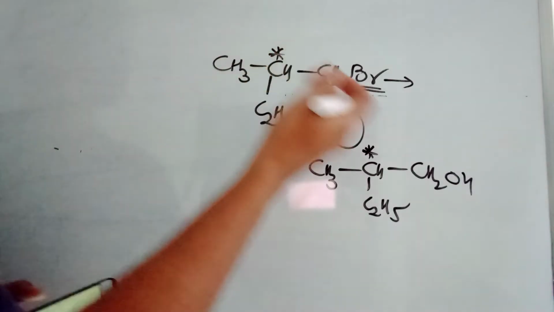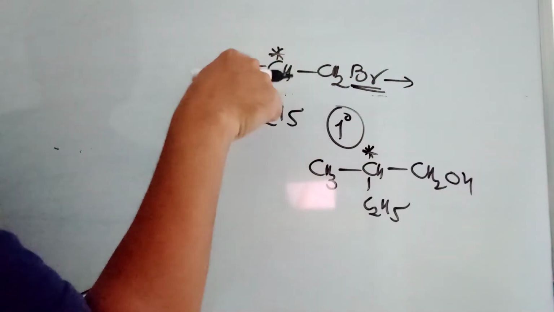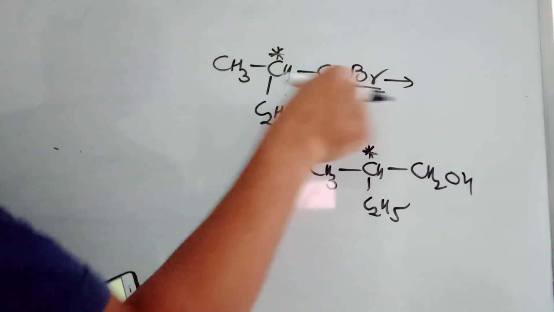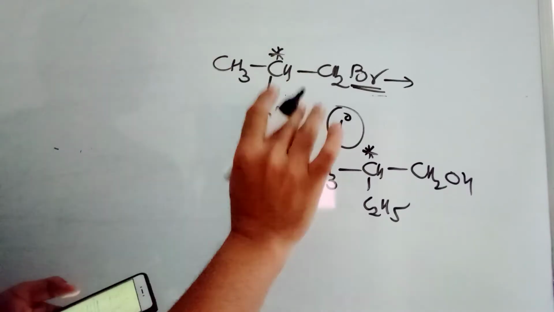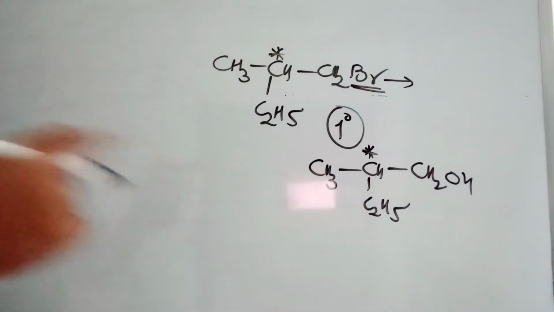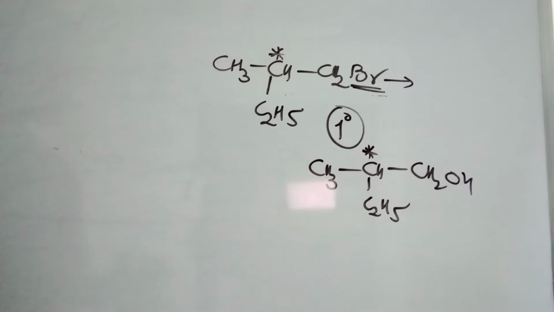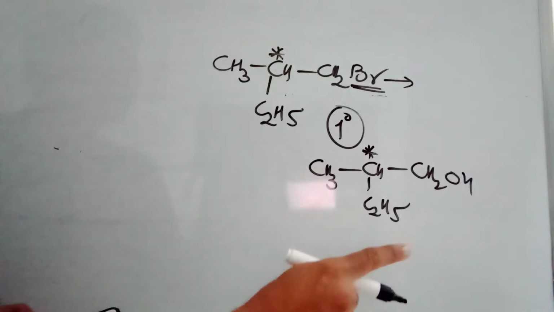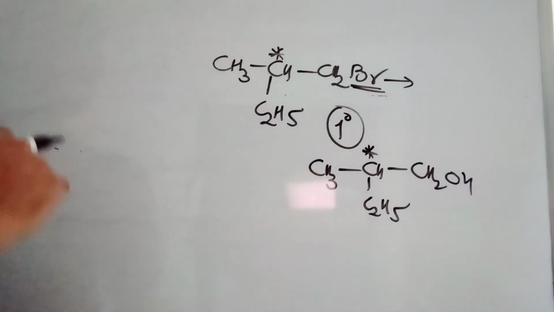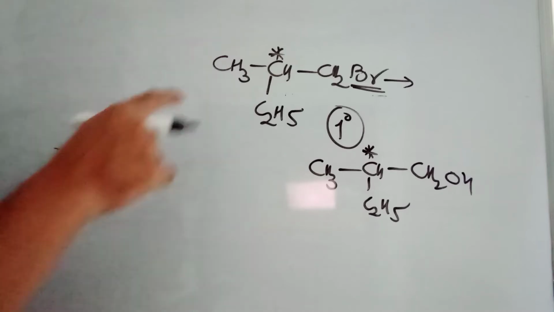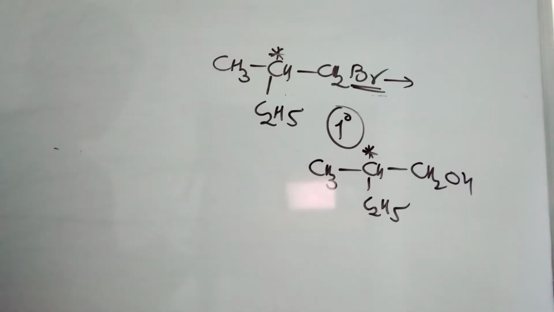Now the chiral place is away, and moreover the OH is going to be replacing here. It is not at all related. It is an SN2 reaction because it is primary. So no carbocation, no rearrangement, no possibility. So the retention will be done. So it should be this option. The remaining options you can easily check. Not possible with the remaining options.